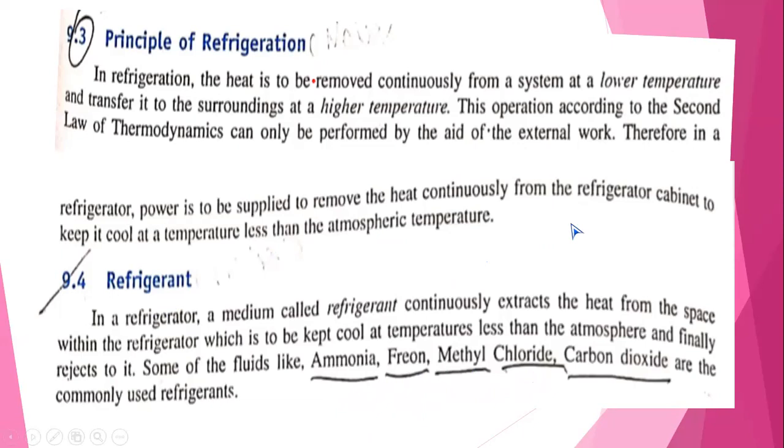There, for keeping the temperature of the fuel used in the cryogenic engine, they use methyl chloride and carbon dioxide. So these two are very much used in cryogenics. Remember, the commonly used refrigerants are ammonia, freon, methyl chloride, and carbon dioxide.